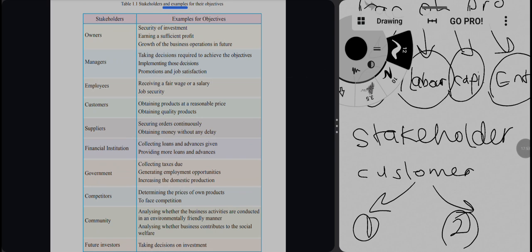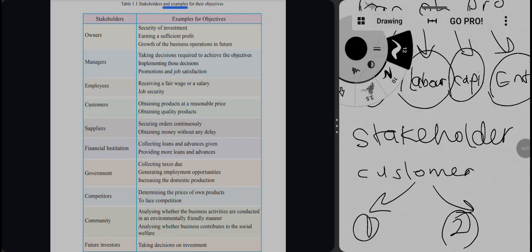Why are they interested in the organization? What are the objectives of the owners? Owners want to know the security of the investment. He is the one who invests the capital, so he wants to know the security of the investment.